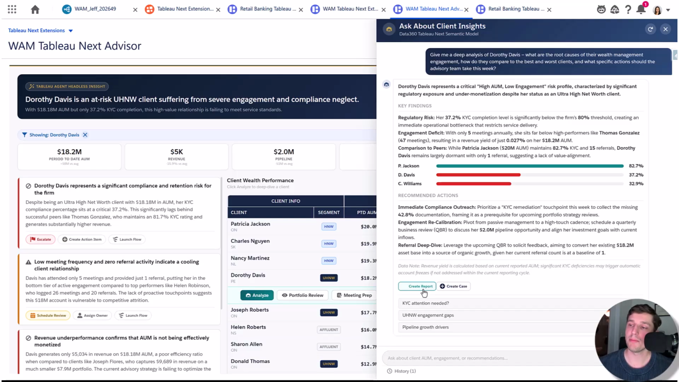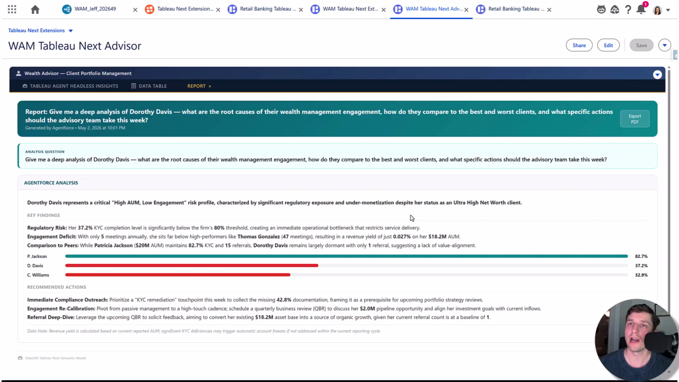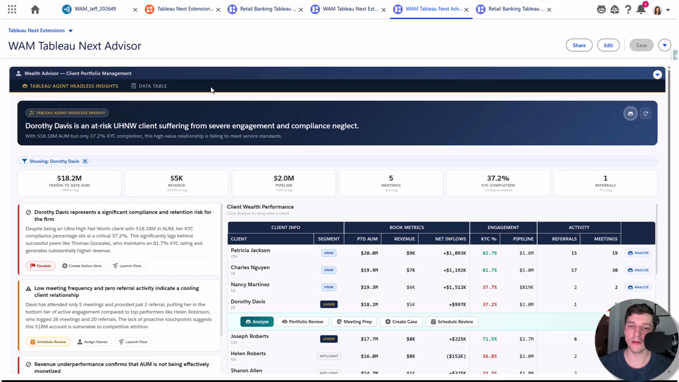I'll create a report off of this as well because I want to save it for later or export it as a PDF. But for right now, I have it available to me and I can exit out of it as well. Speaking of, when I clicked Analyze, these next best actions on the left-hand side of my screen were also regenerated specifically to Dorothy.